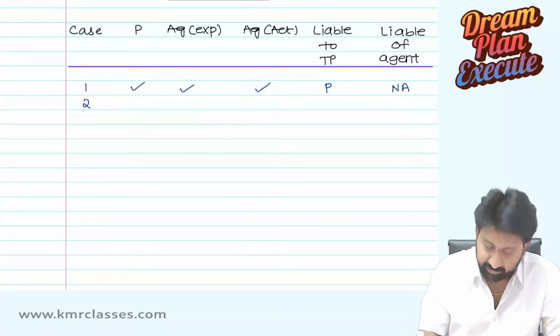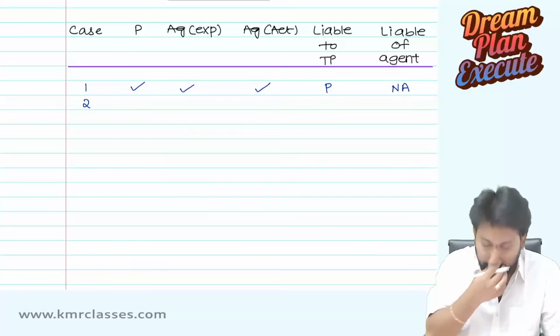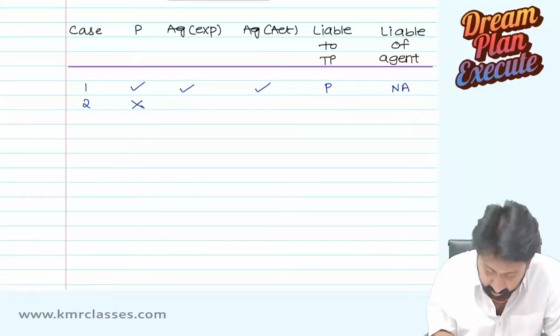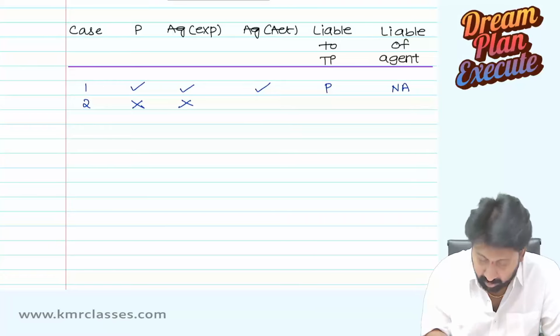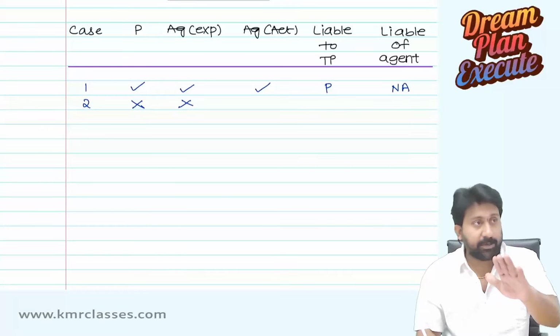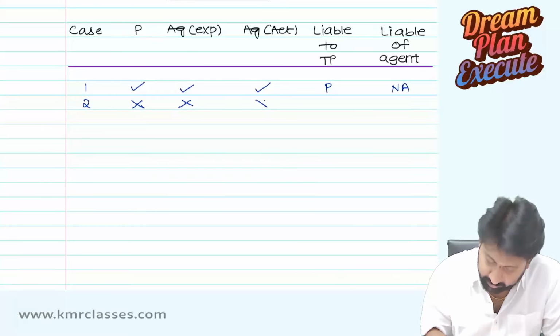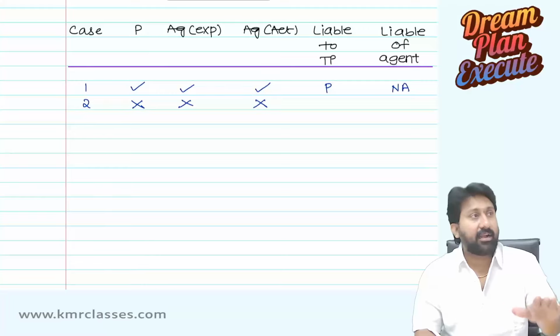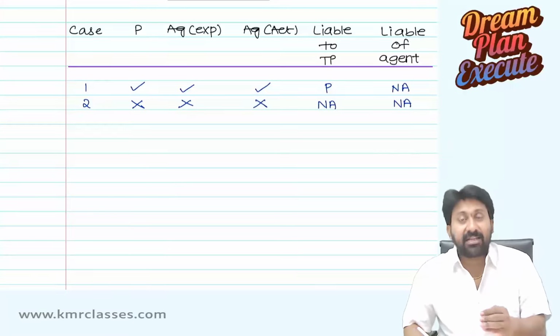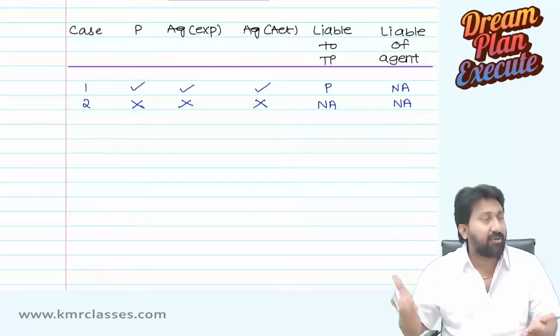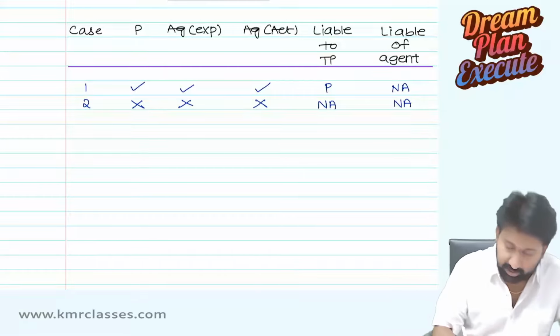Sorry. That's why I said don't write. By mistake, I have written another one. Principal is not expected to do something. Agent also not expected to do that. Agent has not actually done that. Not applicable. If the act is not done, what liability will come? Okay. Next.